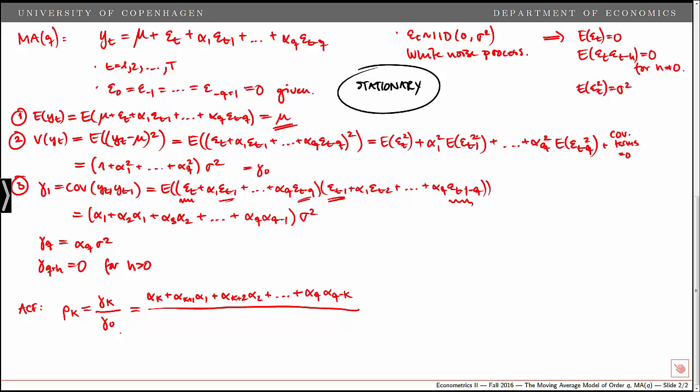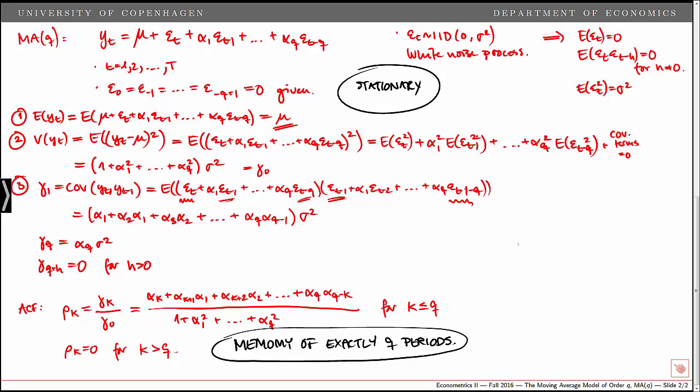So in the denominator we get the variance which we had up here, so we get 1 plus alpha 1 square plus all the way up to alpha q square, and note that the sigma square we have both here and here, they cancel out. So this is for all k less than or equal to q. At the same time we get that rho k is equal to 0 for k greater than q. We have an autocorrelation function which is not 0 up until the qth autocorrelation, and then it becomes 0. So we have a memory of exactly q periods.